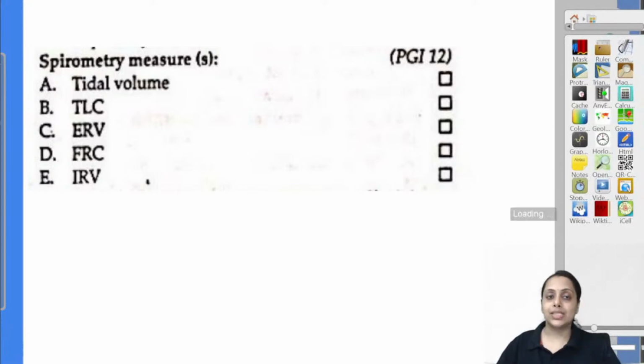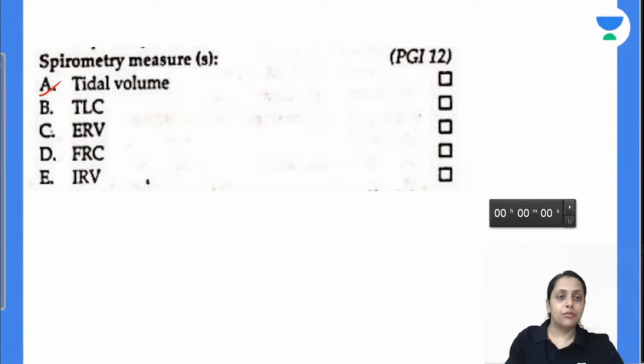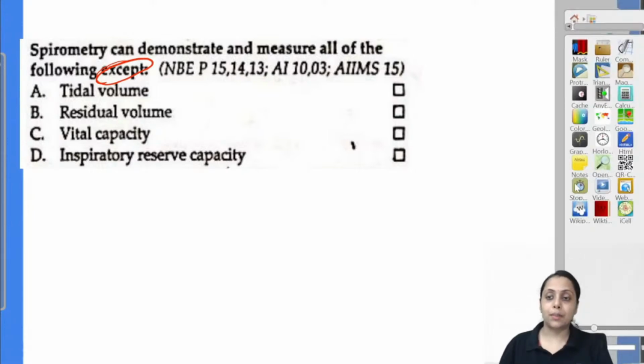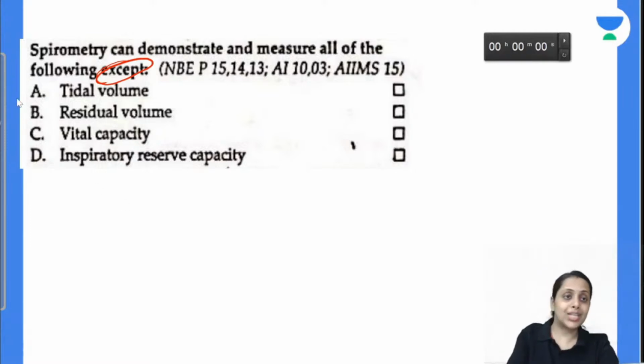Coming to the next: spirometry measures tidal volume, total lung capacity, expiratory reserve volume, FRC, inspiratory reserve volume. Which volumes and capacities can we measure from spirometry? We can measure the tidal volume, the expiratory reserve volume, and the inspiratory reserve volume. We cannot measure the total lung capacity or the FRC. The answer is only A, C and E. Coming to the next: spirometry can measure all of the following except tidal volume, residual volume, vital capacity or inspiratory reserve capacity. Very true, it cannot measure the residual volume. So the answer is B.